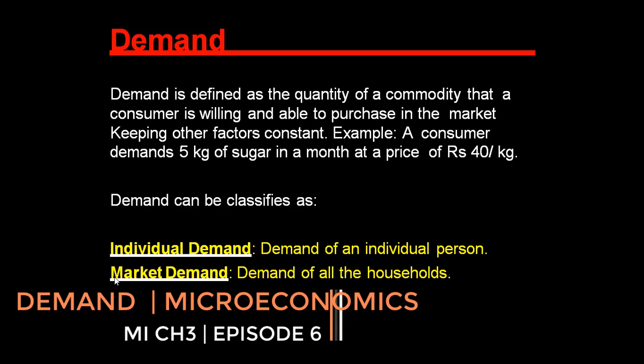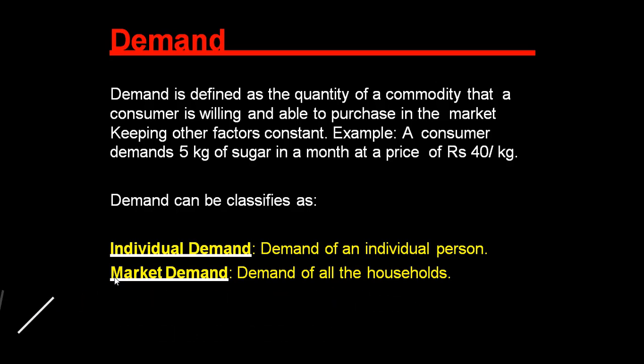Demand can be classified as two: individual demand, demand of an individual person, and market demand, demand of all the households, means including all the people who are demanding in the market. Okay, so demand is defined as the quantity of a commodity that a consumer is willing and able to purchase in the market, keeping other factors constant.